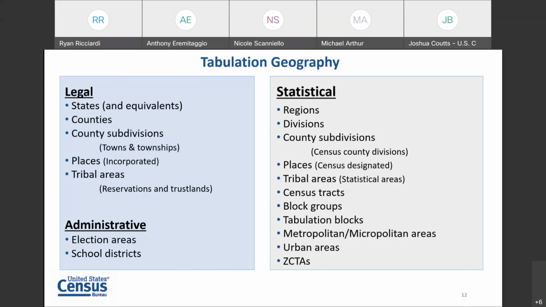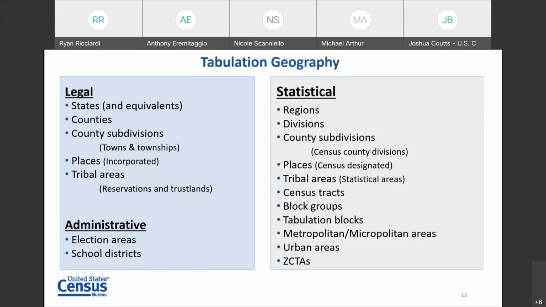One of the important distinctions between these two types of geography is that legal administrative geographies are geographies where we, in collaboration with an external stakeholder, draw up the boundaries. Specifically, we look to states to provide the Census Bureau with the legal state boundaries, counties the same. For cities, we reach out directly to the city, the county, or the state as applicable to receive the legal boundaries of that city. So we have an external source that we rely on to provide us with these boundaries.